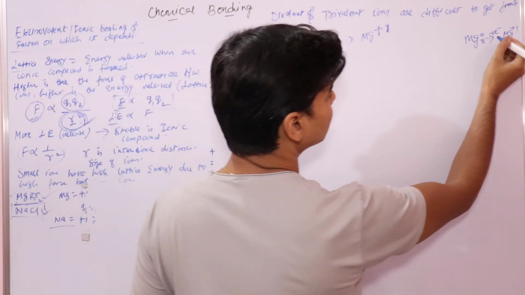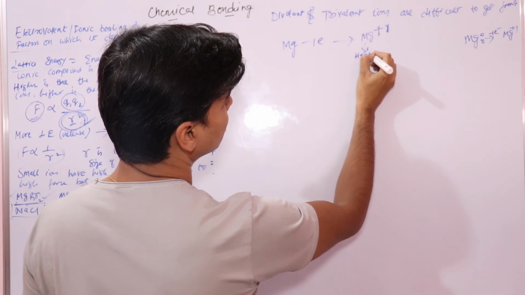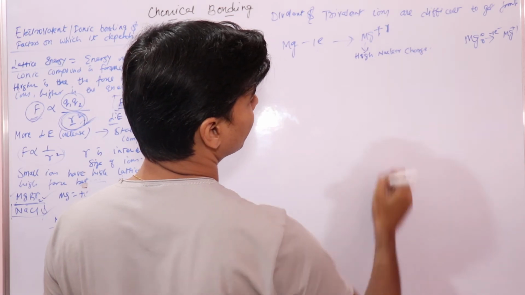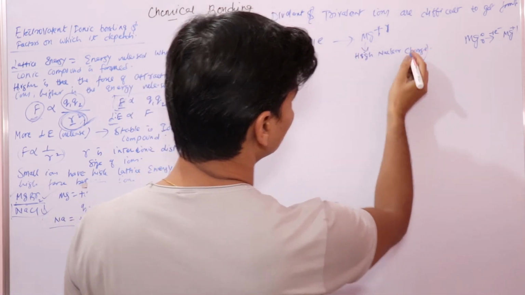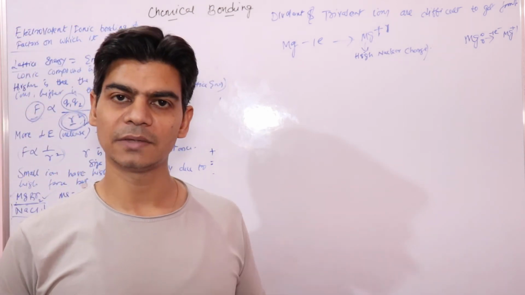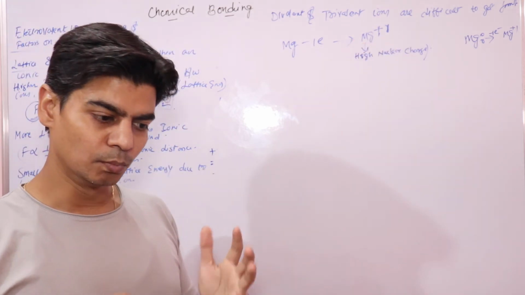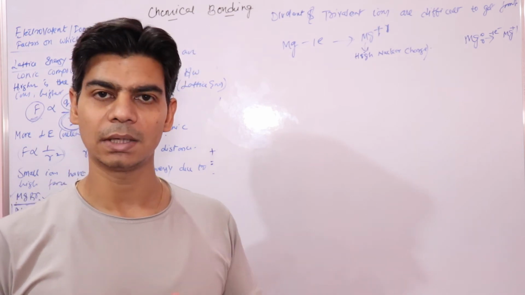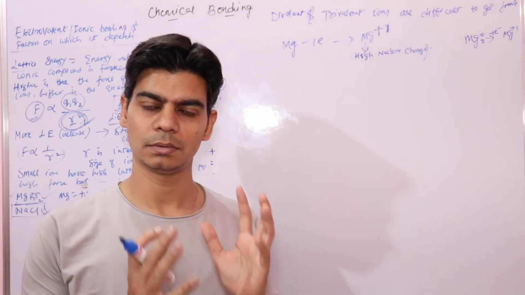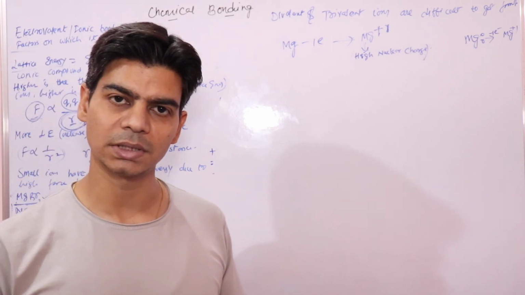That means high nuclear charge. On this magnesium ion, there is more positive charge compared to negative charge, that's why it is positive. Positive charge is due to protons present in the nucleus, so more positive charge means higher nuclear charge.